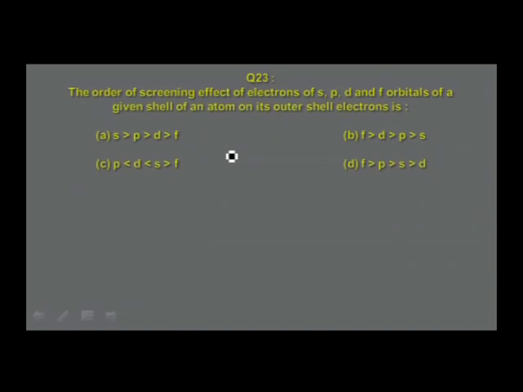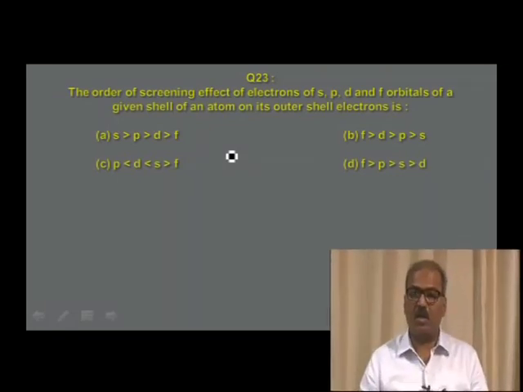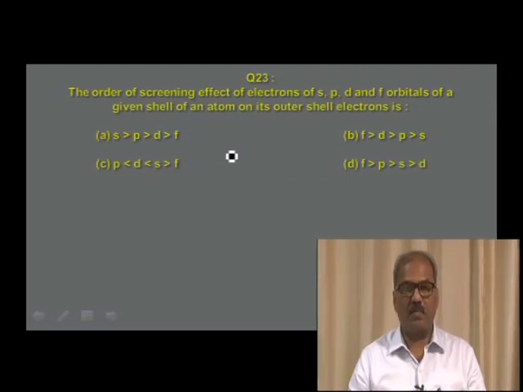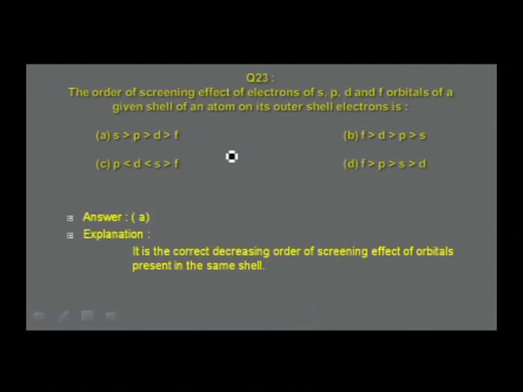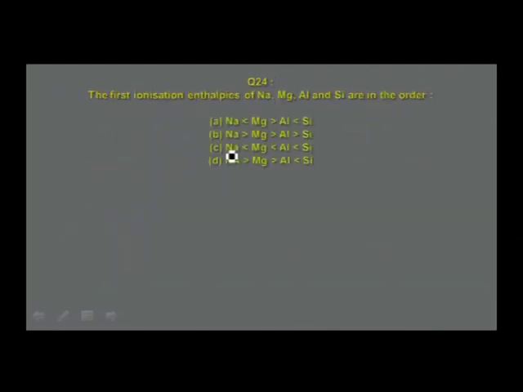The order of screening effect of electrons of s, p, d and f orbitals of a given shell of an atom on its outer shell electron is in the order. Option A, s greater than p greater than d greater than f. Option B, f greater than d greater than p greater than s. Option C, p less than d less than s greater than f. Option D, f greater than p greater than s greater than d. And the answer for the given question is option A, that is s greater than p greater than d greater than f. We shall now move to the next question.